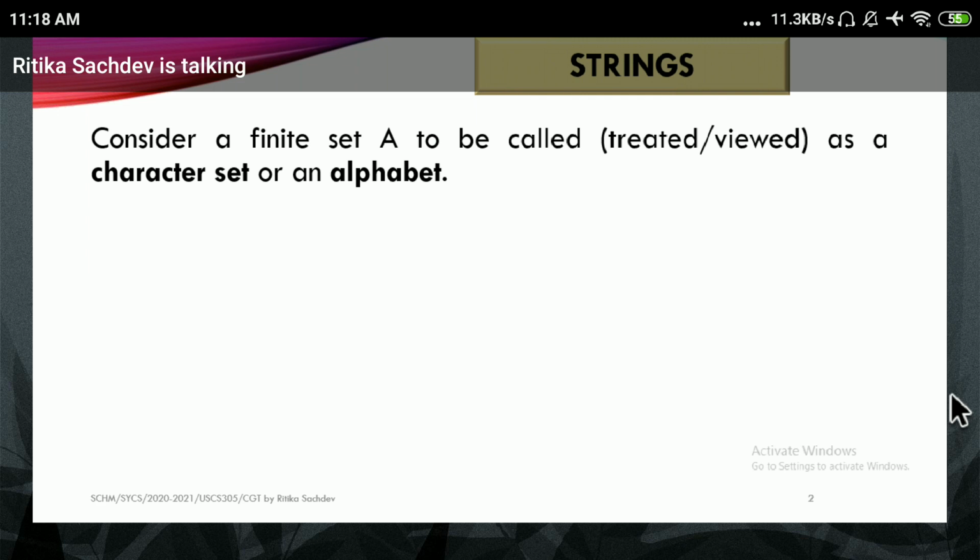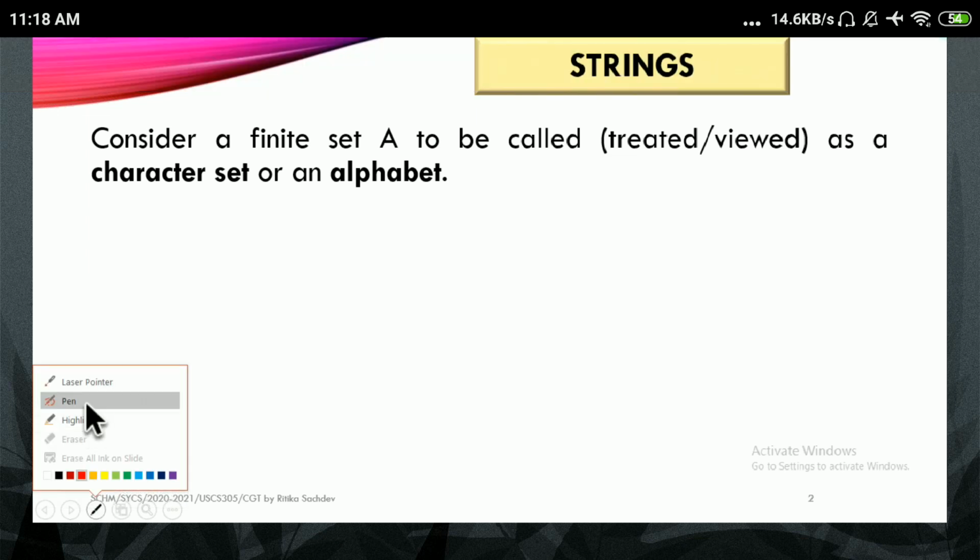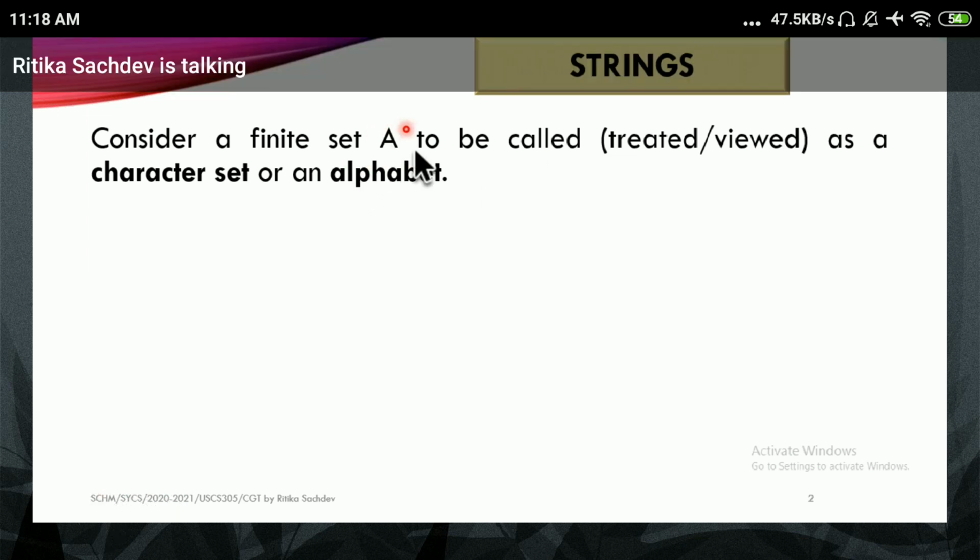Now, in these strings, first I should know what a string is and from where I develop it. If I have to make a word in English, I should know the English alphabet. So we are considering here a finite set A, and we are going to call this finite set A a character set or an alphabet.